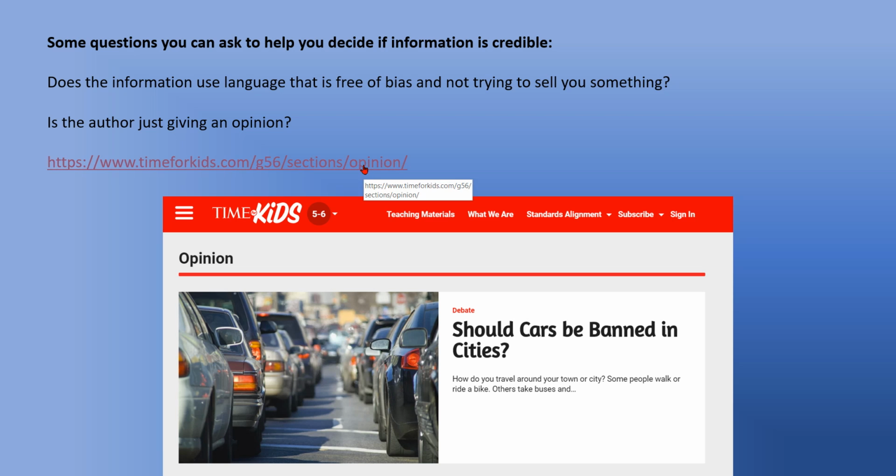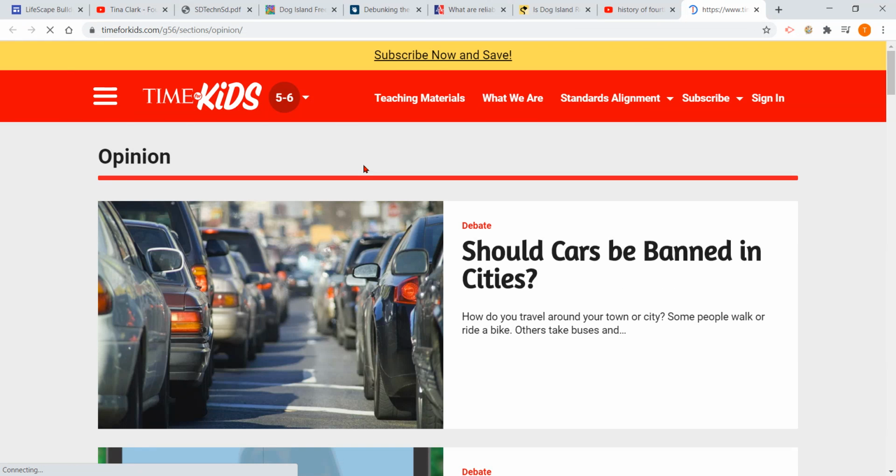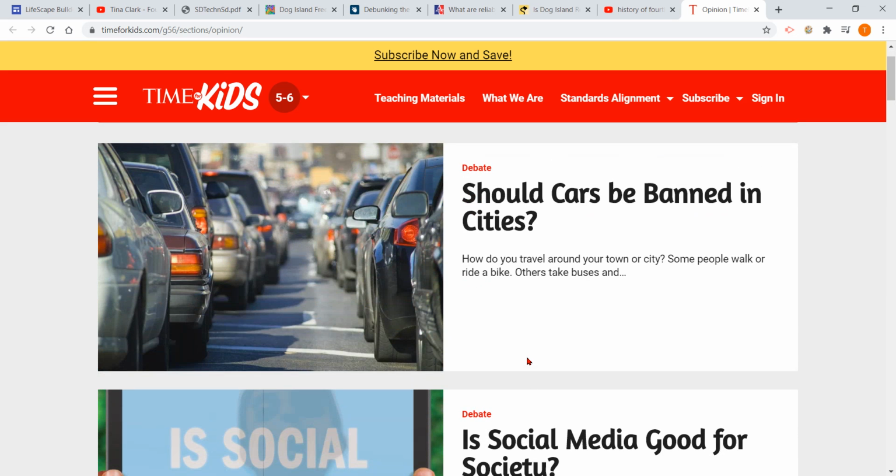Time is a magazine that has news, and Time for Kids is specifically tailored for kids and has more simplified language for news. And they have a specific section of their website on opinion, and they were asking different questions and opinions that people could give.